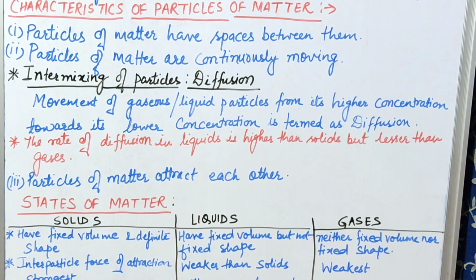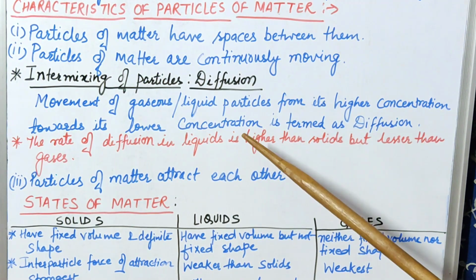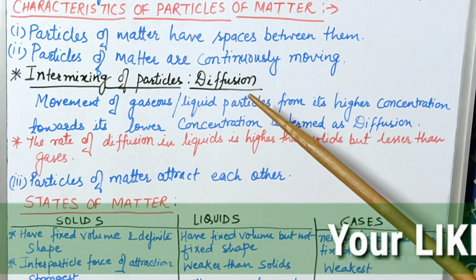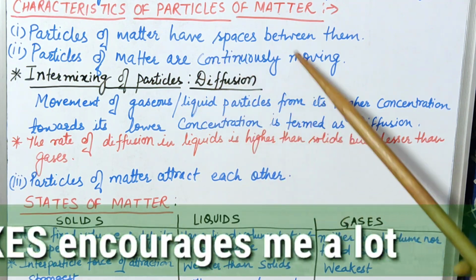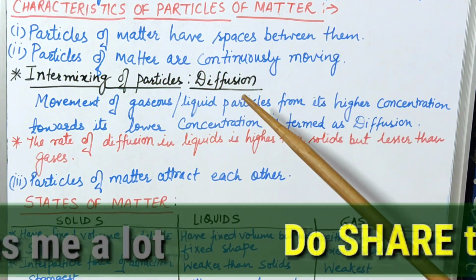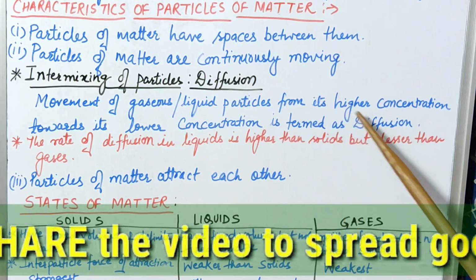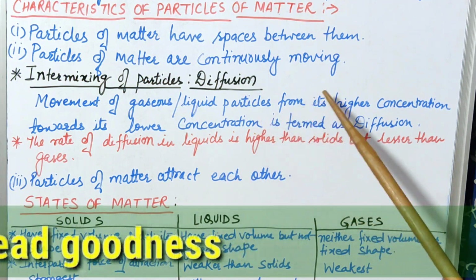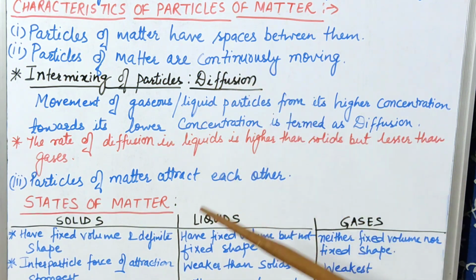You might have seen at your home when your mother used to burn an incense stick. What happens? After a certain period of time, the fragrance of the incense stick spreads throughout the room. Why does it happen? Because of this process, diffusion, and in that case also the particles move from higher concentration to lower concentration, means from higher density to lower density.